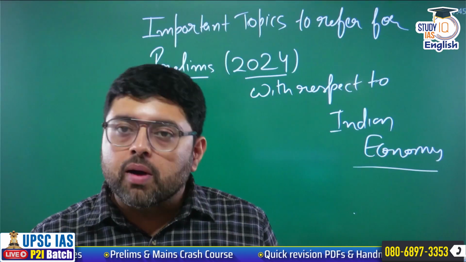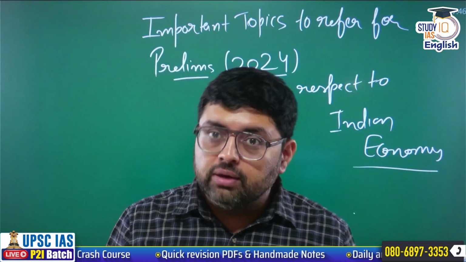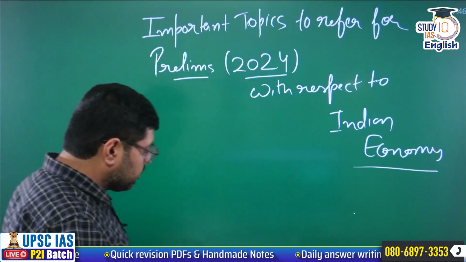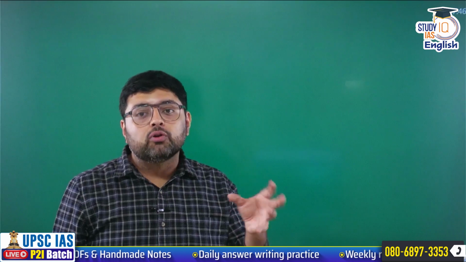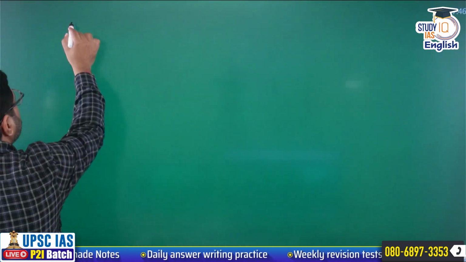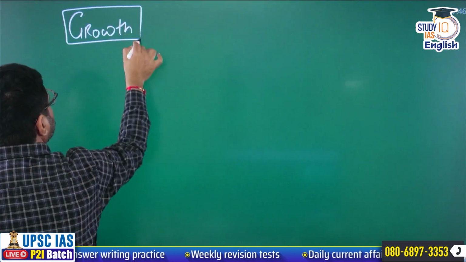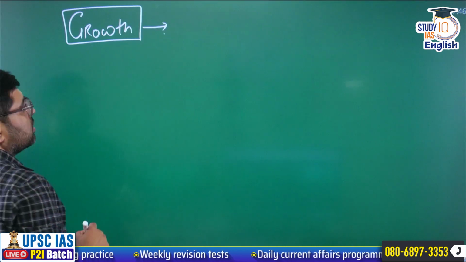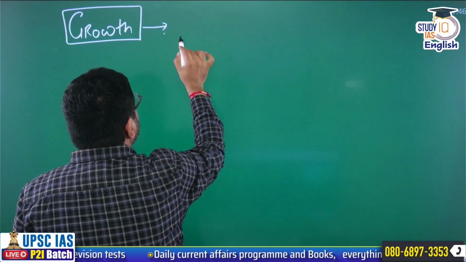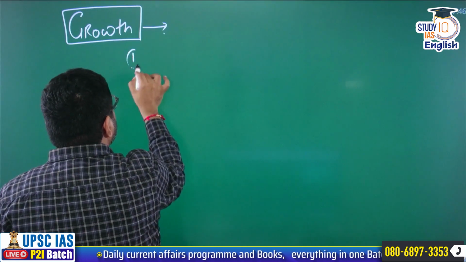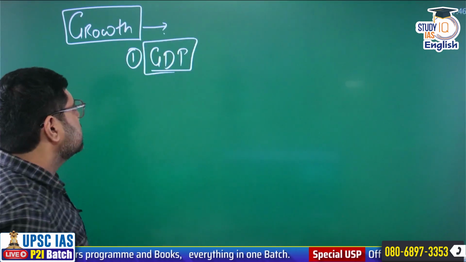Now in order to score good marks, you must know what topics have to be studied and what you have to leave. When I am talking about this subject, I am not going to talk about broad topics. I will tell you the subtopics that you have to study. When it comes to growth, also known as national income, you have to know about GDP, that is, what is GDP.